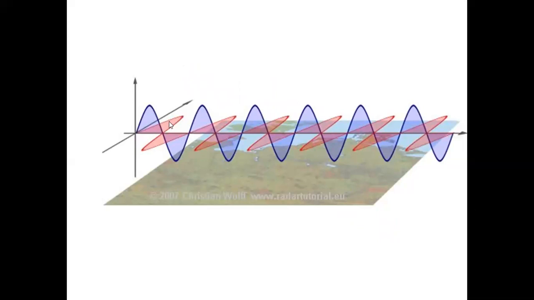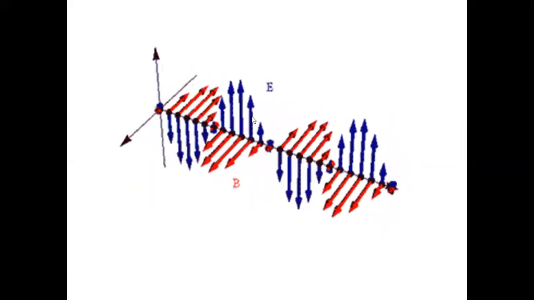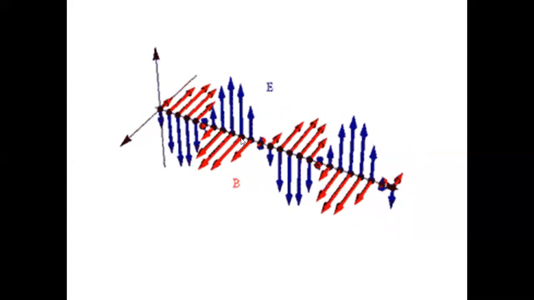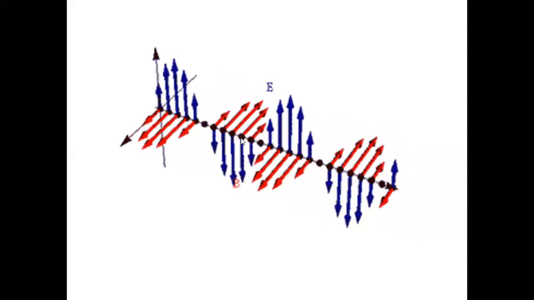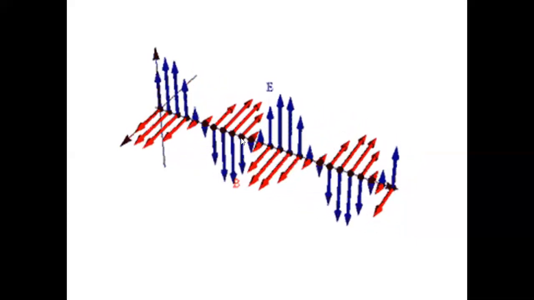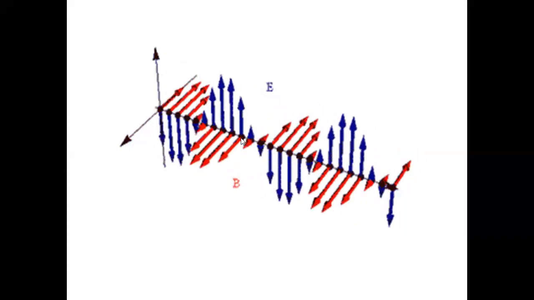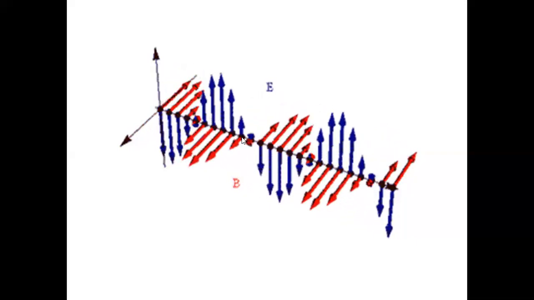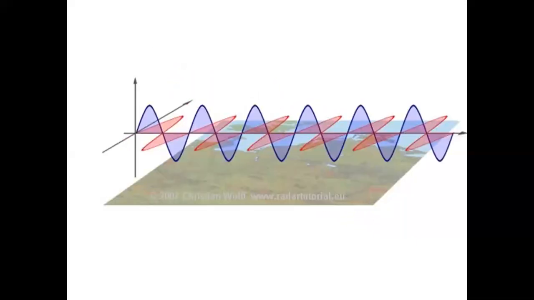At this moment, the electric field is here maximum, and the magnetic field here is maximum. At this moment here, the electric field is negative maximum, and the magnetic field is negative maximum. Very next moment it changes. Every moment at a point, suppose I hold this cursor at a particular point, now it is maximum, now it is 0, negative maximum, 0, maximum, again 0, negative, again 0, positive maximum. It keeps on changing, right? It is not a steady value. So this is a picture taken at a particular moment.